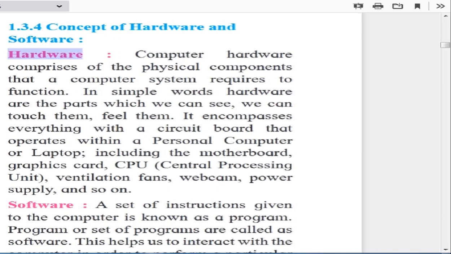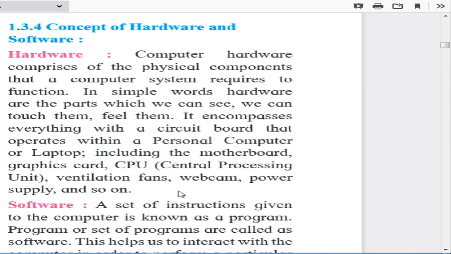These all things, see here they have given ventilation fans. We have already seen the fan in the CPU, webcam, power supply, anything that can be attached to a computer and be a part of the computer system, which can be known as hardware.